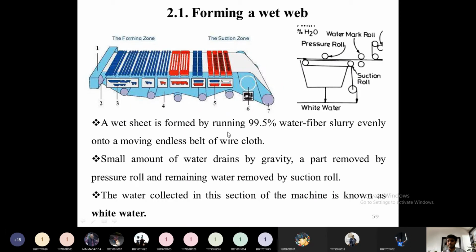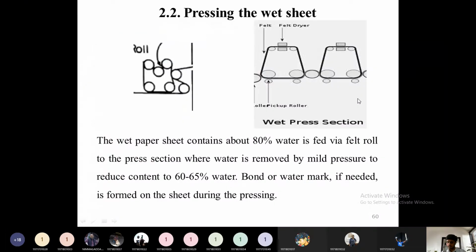Then some part of the water will be drained by gravity, part will be removed by the pressure rolls, and the remaining water will be removed by suction rolls. The suction roll will be there, and above this, pressure rolls will be there, and due to gravity, some part of the water will be drained back. So the water content up to here is 80 to 82%. Finally, this water is called white water.